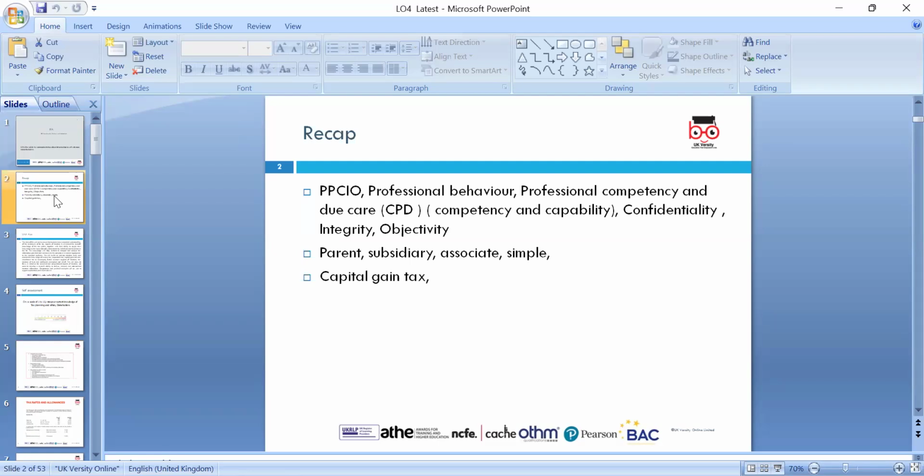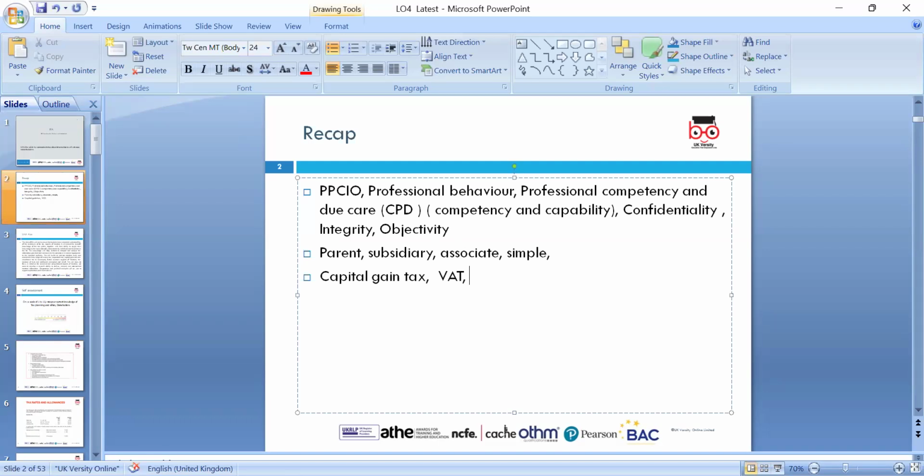Okay, so we discussed parent, subsidiary and associate, and we discussed capital gains tax. We had a discussion about savings. We had a discussion about VAT, value-added tax, in the previous lesson, and we went through the VAT schemes. We also discussed NI, personal allowance and non-savings incomes. All of these we discussed in the previous lesson.